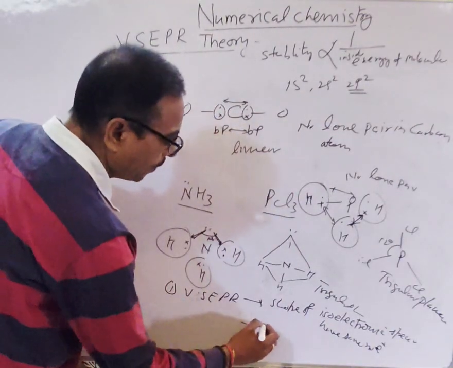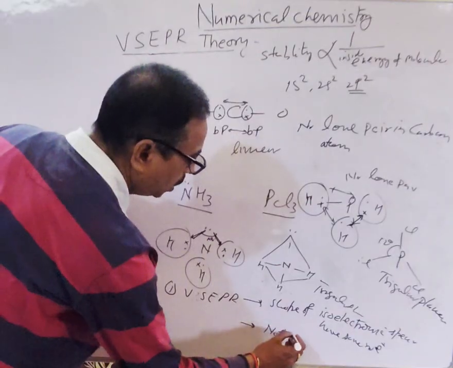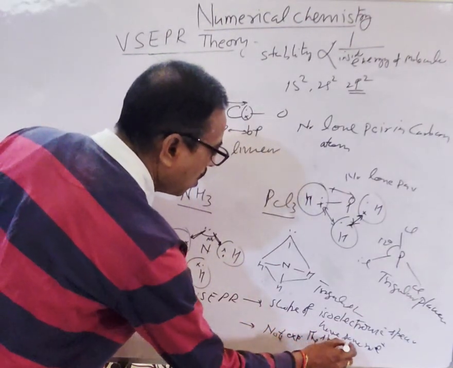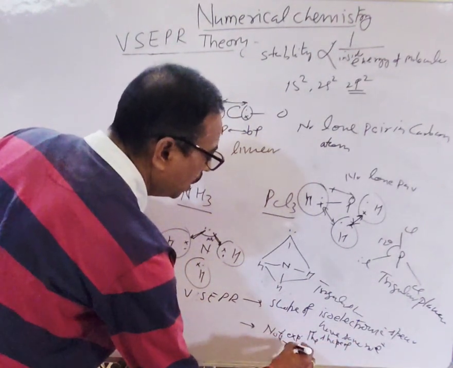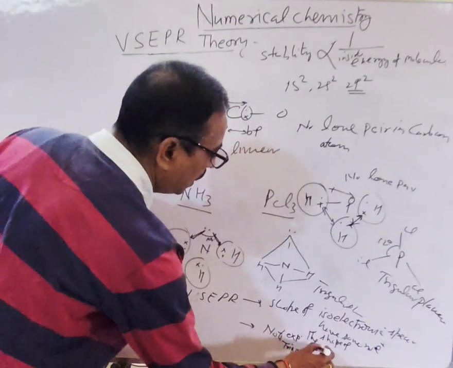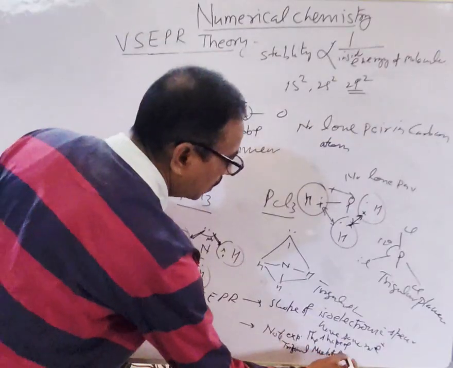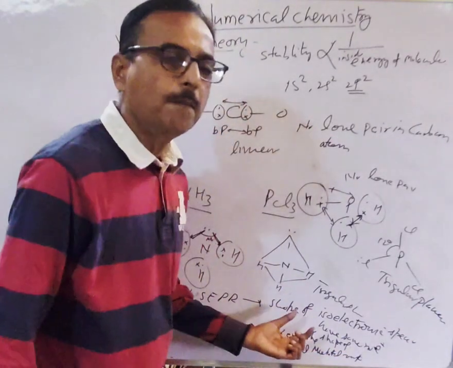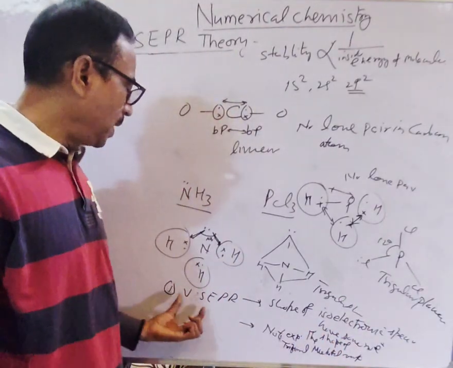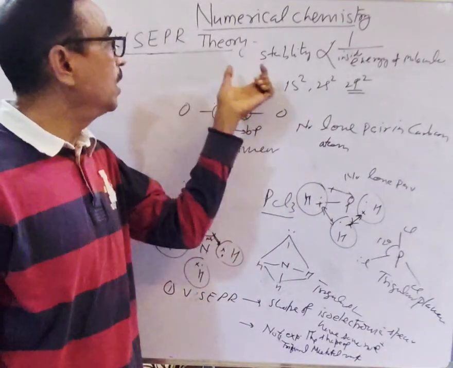And second, it does not explain the shape of transition metal compounds. So the shape of such molecules is not explained by the VSEPR theory. These are the limitations.